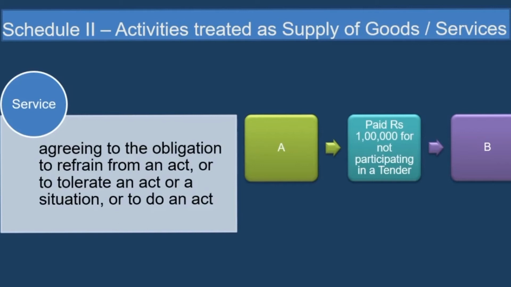So they're agreeing to the obligation to refrain from an act. B is refraining from acting, or he is not putting up his tender. And for that he is receiving the consideration. So this 1 lakh rupees received by B will also be treated as supply of services. This is very important. Openly it is not a service, but for the purpose of GST it will be treated as supply of service. And on this 1 lakh rupees he has to pay GST.